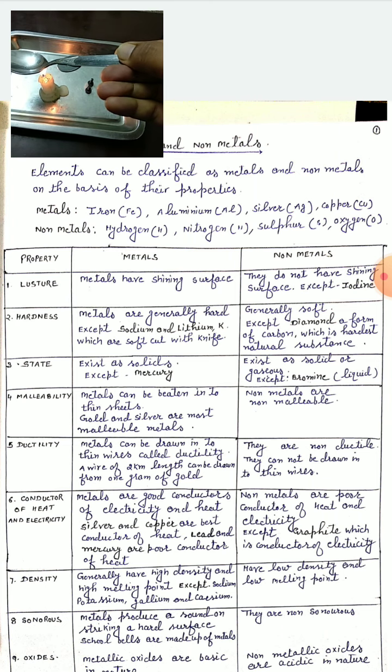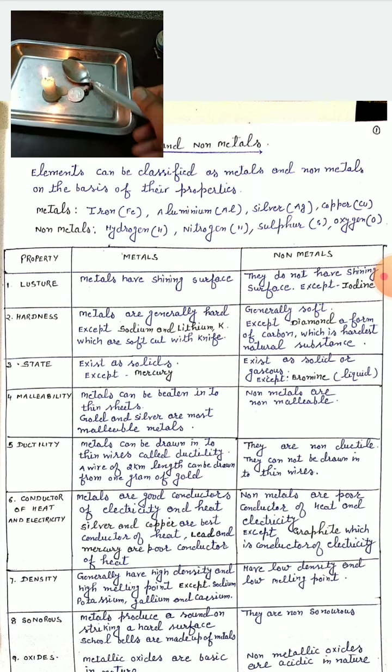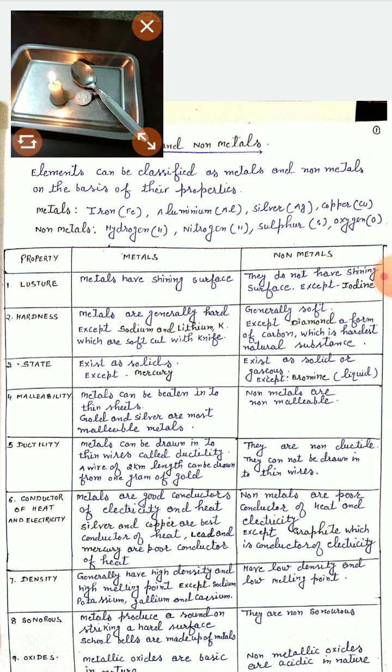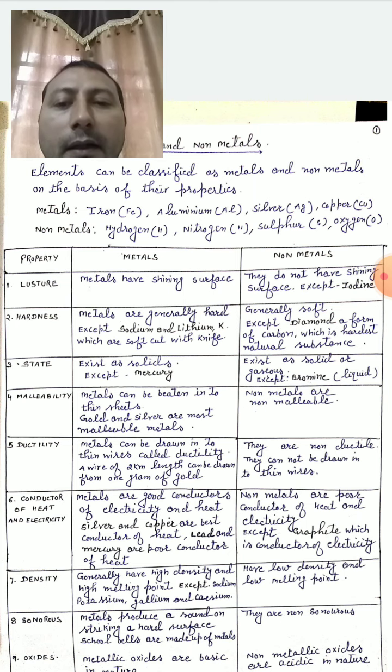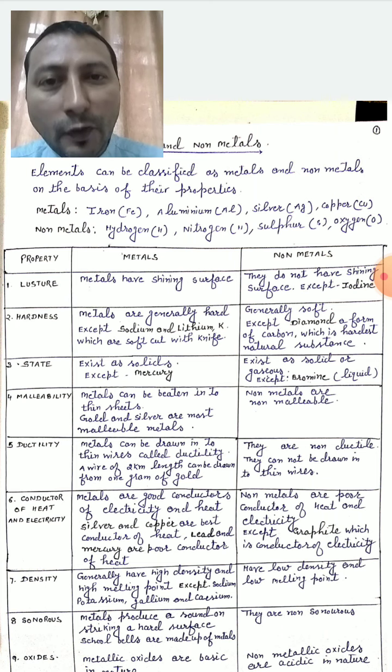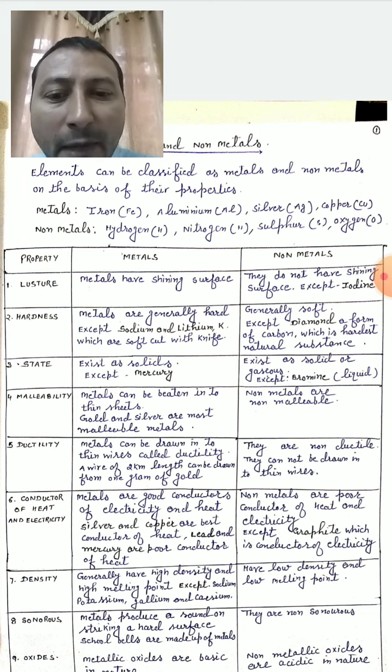I am also feeling a little bit of heat in my hand, because heat is transferred from one part to another part. So this is about the activity, and I hope it has cleared that metals are good conductors of heat. For electricity, I have explained that the metallic wires in your house are made up of metals.